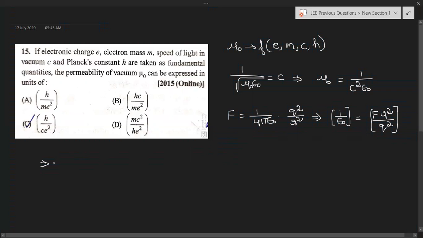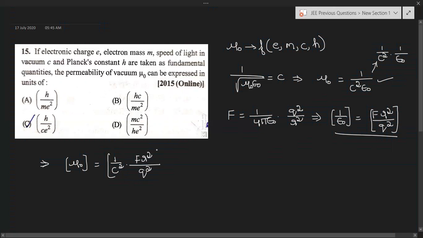That implies dimensional formula of mu naught is equal to, since mu naught equal to 1 by c square into epsilon naught, nothing but 1 by c square into 1 by epsilon naught. So we can write F into r square by q square.